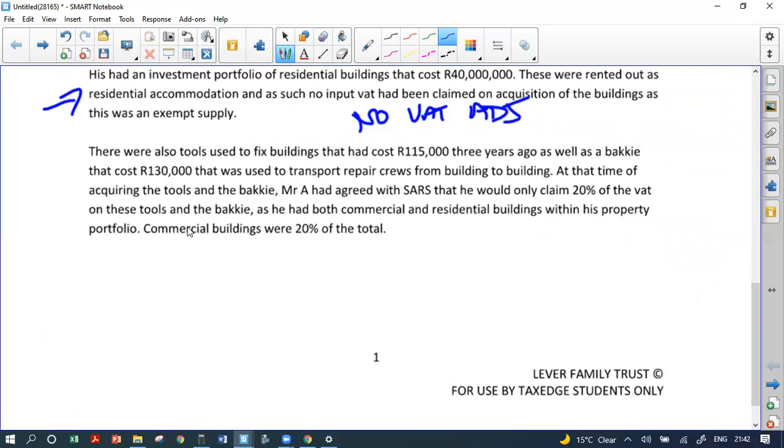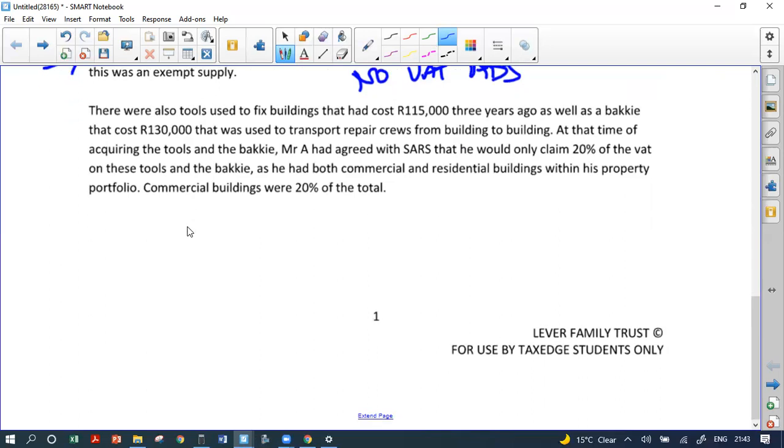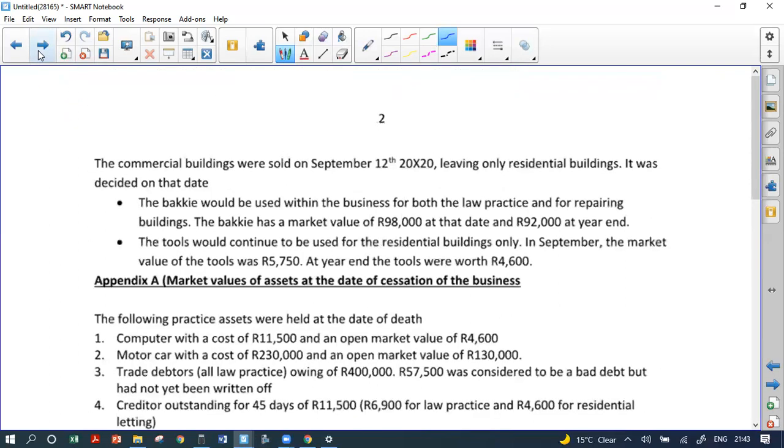Carrying on. There were also tools used to fix buildings that had a total cost of 115,000 3 years ago, as well as a bakkie that cost 130,000 that was used to transport repair crews from building to building. At the time of acquiring the tools and the bakkie, Mr. A had agreed with SARS that he would claim 20% of the VAT on these tools and the bakkie, as he had both commercial and residential properties within his property portfolio. Commercial buildings were 20% of the total. Okay, so I only claimed 20% for these. The commercial buildings were sold during the year, leaving only residential buildings.